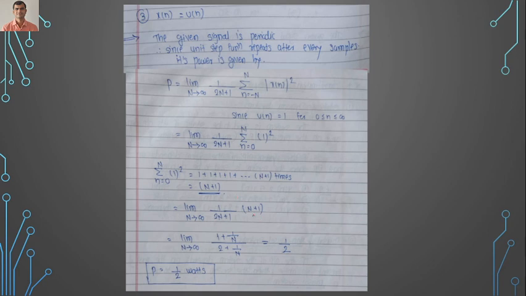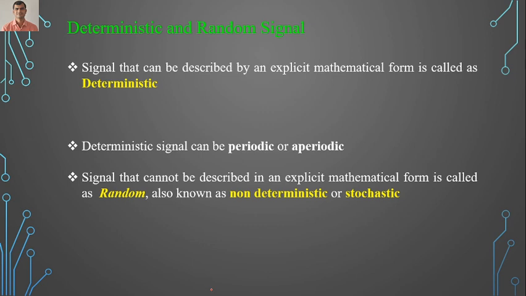So N plus 1 by 2N plus 1, you divide by n, you will be getting 1 plus 1 by n, 2 plus 1 by n. Now you put the limit as infinity, we get 0 here, 0 here, and 1 by 2. So the normalized power is finite and non-zero. So in that way we can find the power of a given signal.